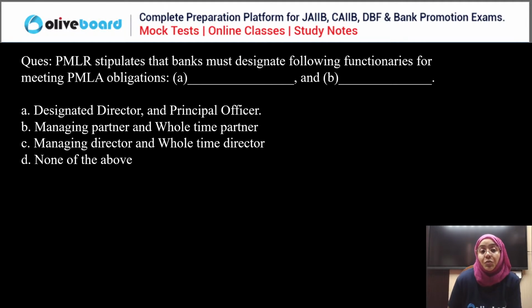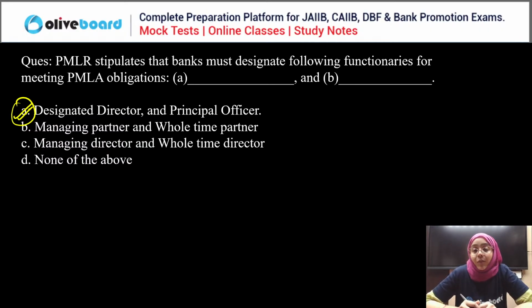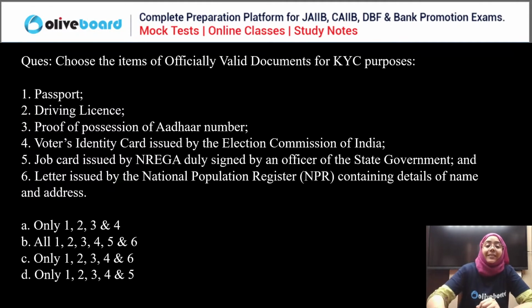Prevention of money laundering rules stipulate that every bank should have these two designations. Everyone, very simple question. Yes, it should be designated director and principal officer. Every bank should appoint a designated director and principal officer. Okay, done? Good. Next question.